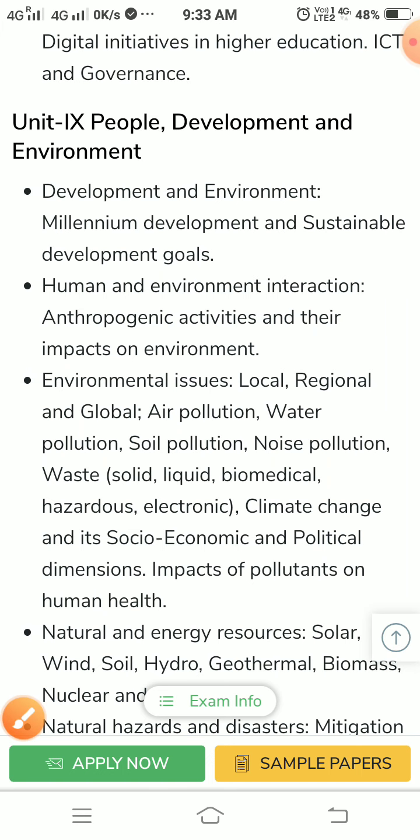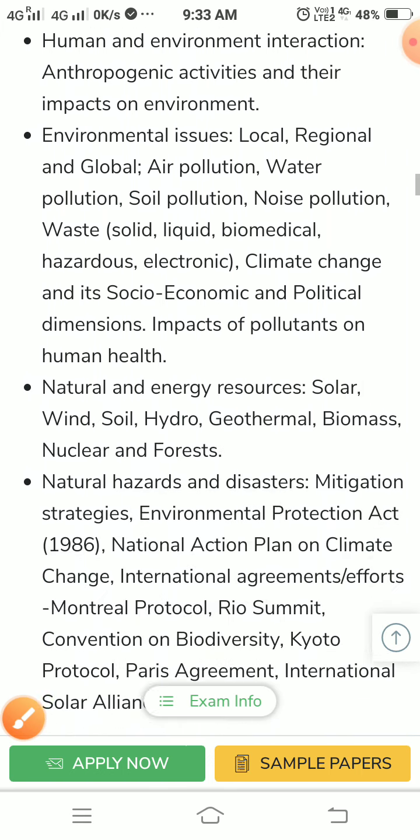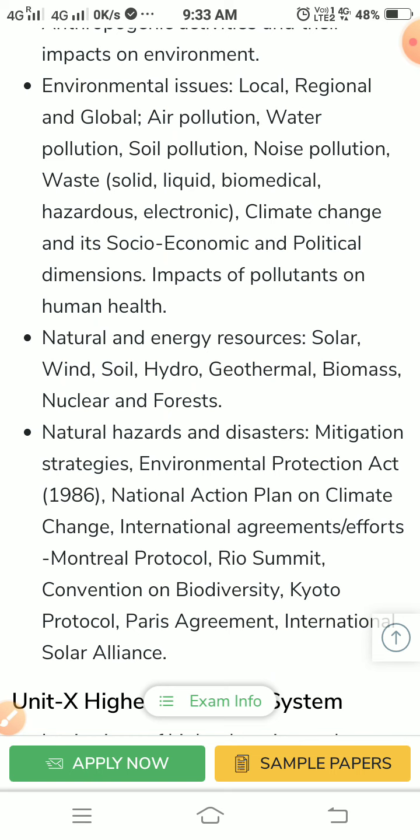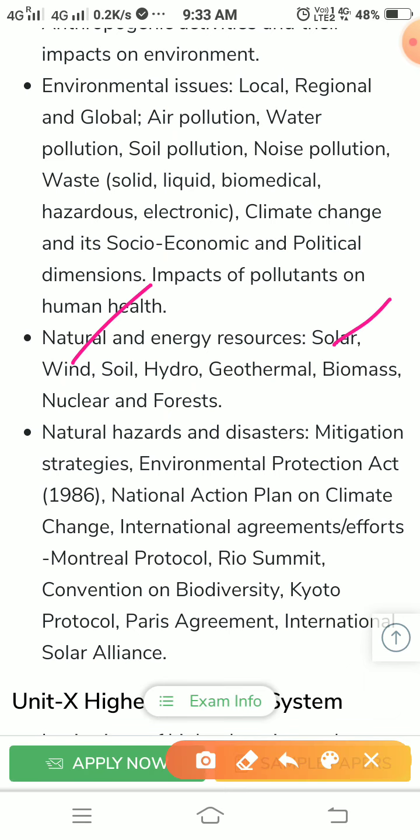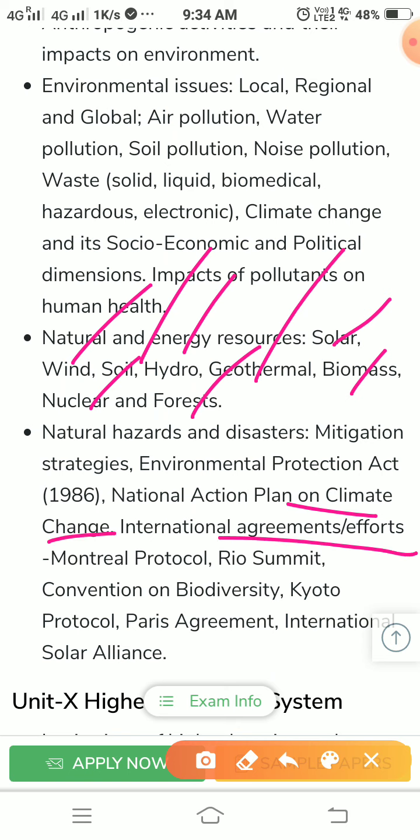Then natural and energy resources, solar energy, then wind energy, soil, hydro energy, geothermal energy, biomass, nuclear and forest. Natural hazards and disasters, mitigation strategies, Environmental Protection Act 1986, National Action Plan on Climate Change, international agreements, efforts, Montreal Protocol. It's clearly mentioned, Montreal Protocol.